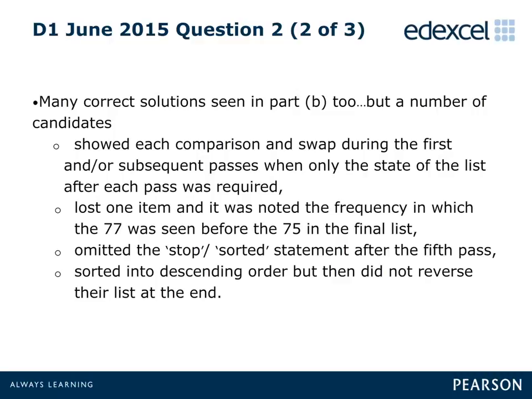Candidates are reminded that if a swap occurs during a pass, leaving the list in the correct order, but before the final two items in the list have been considered, then either they need to state that the list is sorted, or they need to make an additional pass through the list.